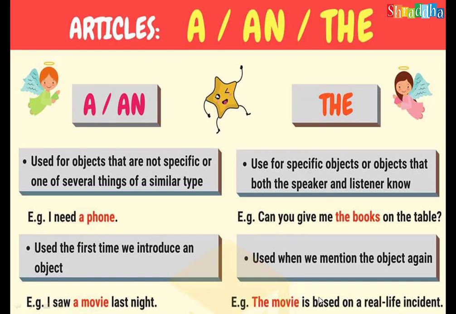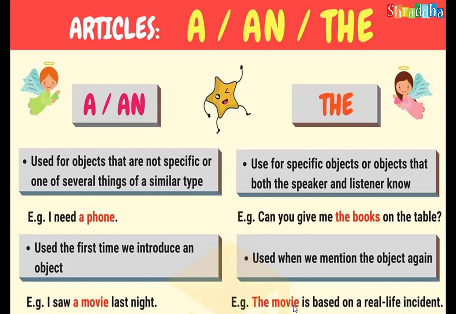I am definite, I am particular about that movie which I talked about in the first sentence. So I am using the movie is based on a real life incident. When the same noun is repeated a second time in the story or paragraph, then we have to use the definite article only.